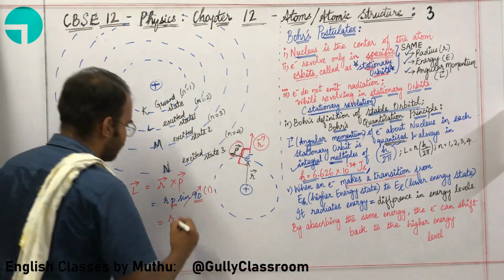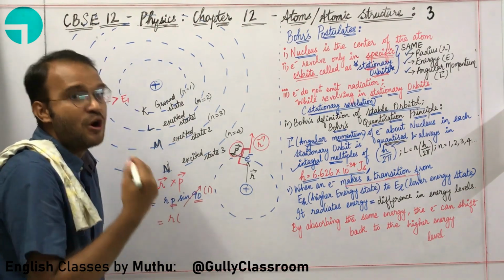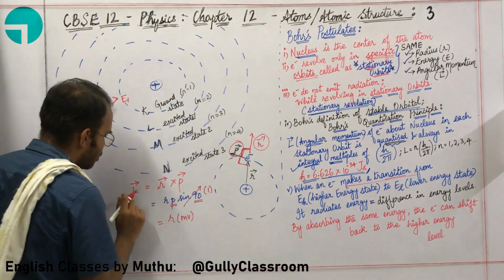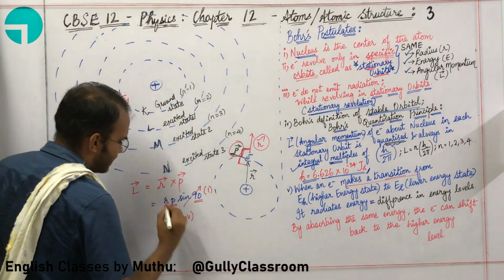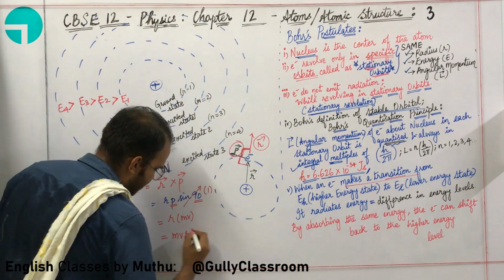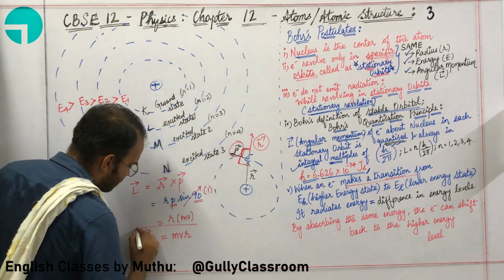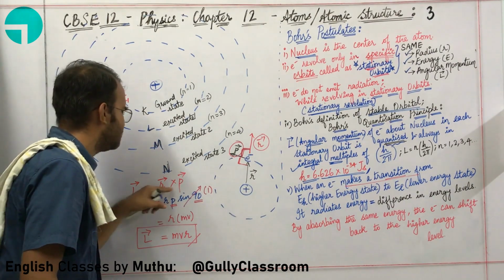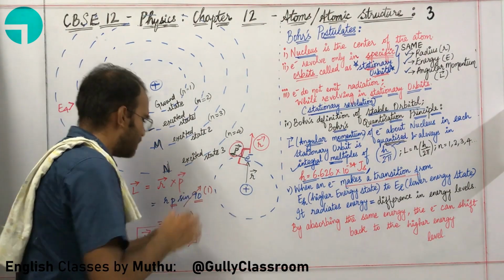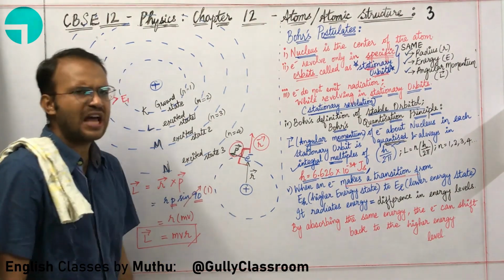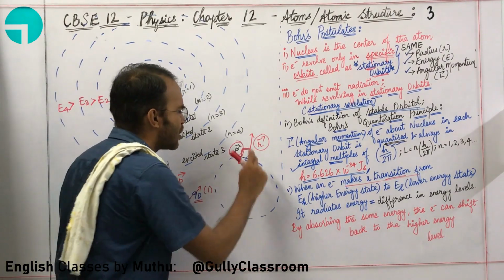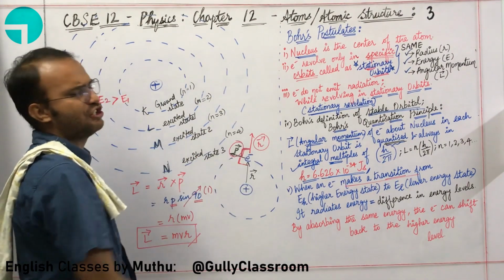What is the value of P? P is momentum. Momentum formula is mass into velocity. So angular momentum can be written as mvr. So since angular momentum is a cross product, it must have a direction. Am I right or wrong? You are obviously right. So what is the direction of angular momentum in this particular situation?